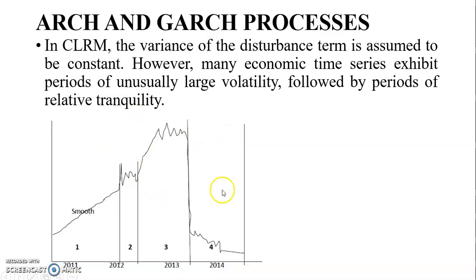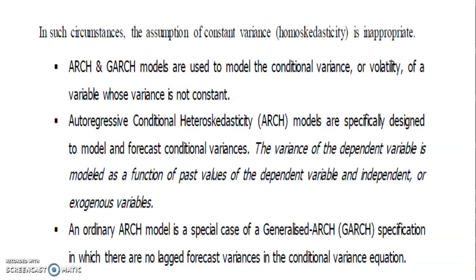Because of such changes, there is no way the variance of the error term can be homoscedastic. And so that's where the usefulness of the ARCH and GARCH models comes into effect.